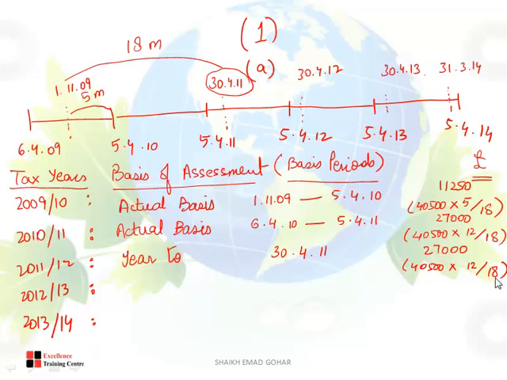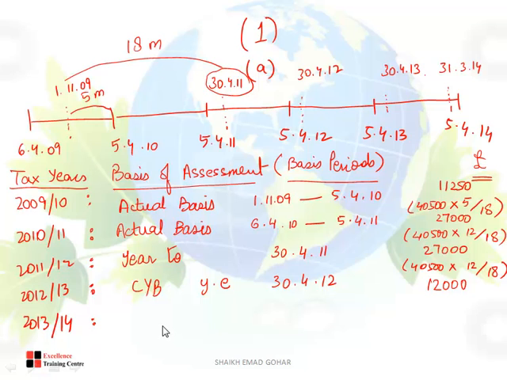I have no space, but you should leave 2-3 lines between all of these tax years. The more presentable you are, the more marks you will get. Now comes the current year basis, and unfortunately only for 1 year will come the current year basis. What is current year basis? Directly take the year ended. What is the year end? 30th of April 2012. How much are they giving in the question? 12,000 pounds. And the last year, sadly, is coming, unfortunately, closing the business.